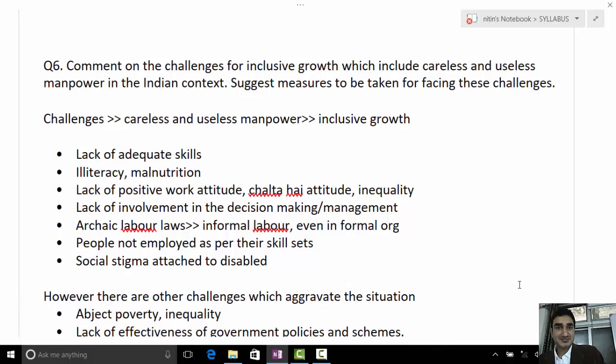So first, explaining inclusive growth, it is basically equitable development or growth with social justice. Then two more lines on the need for inclusive growth. Then addressing the question, challenges. And side by side, I'm also addressing the measures.